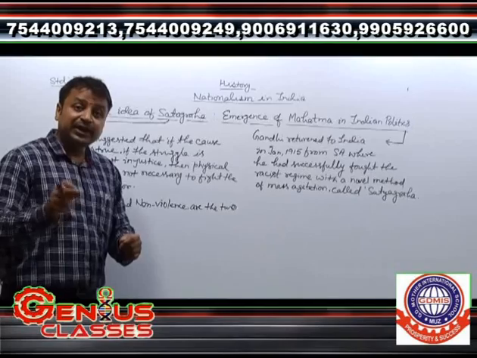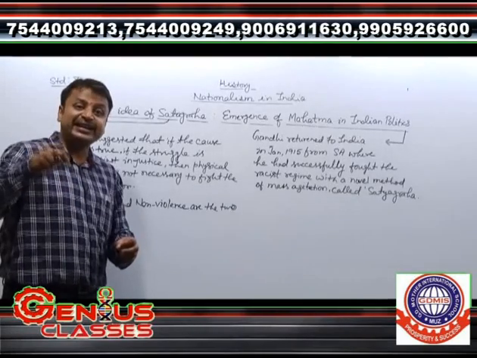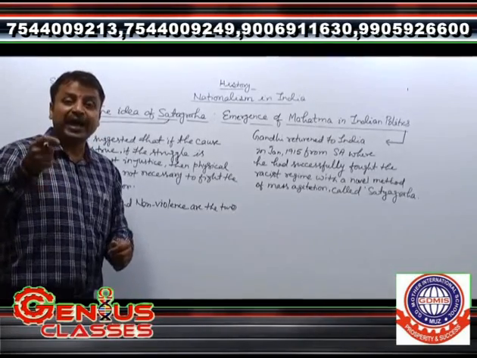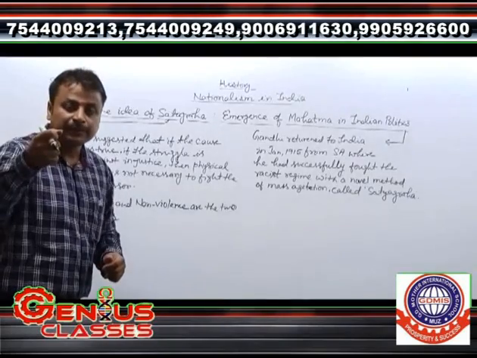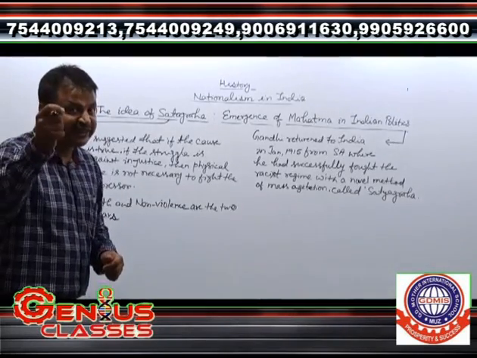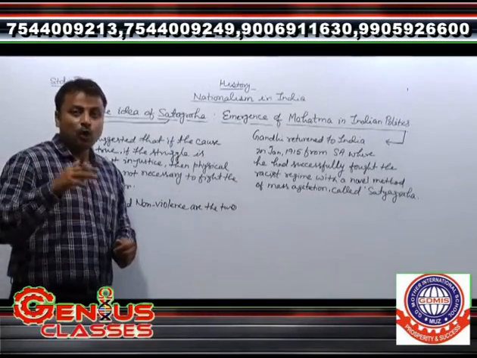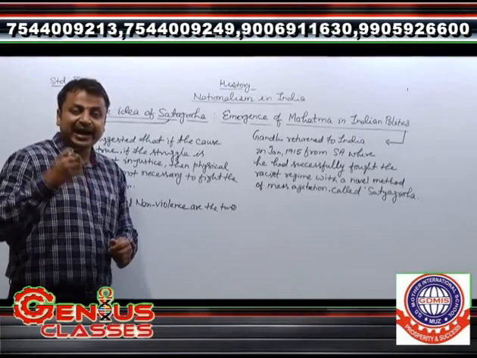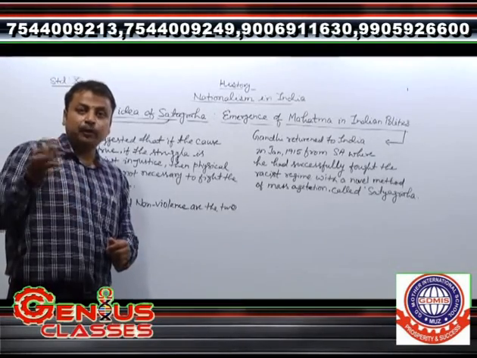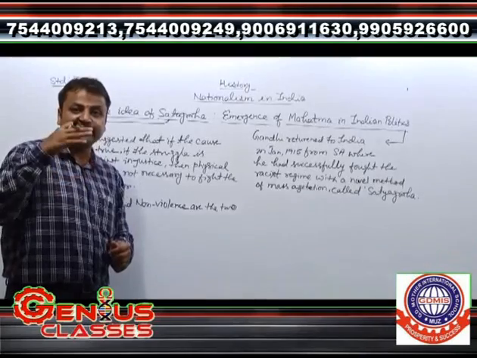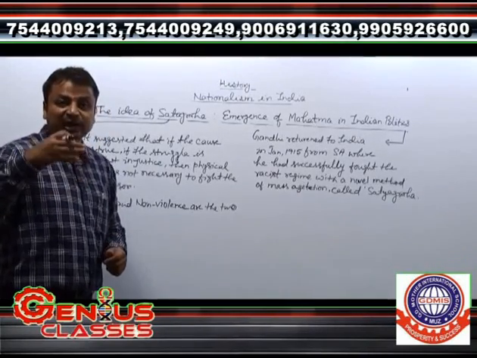But Gandhi took this idea and used it as a political weapon. That is the significant thing. He developed this idea of Satyagraha as a political weapon to fight against oppressive governments.